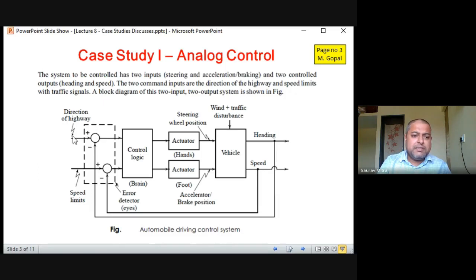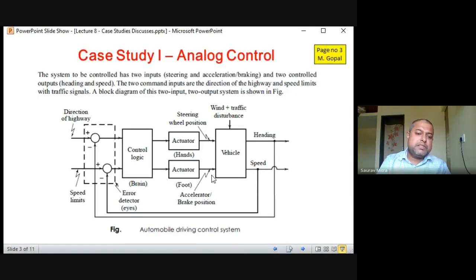So all these things are given. These are the inputs given to the control logic, which is the brain. First, the control logic has to control the vehicle. Now for the vehicle, I told you there are two controls: one is at the pedal and another is at the steering. So there should be two actuators. One actuator is controlling the steering wheel position.